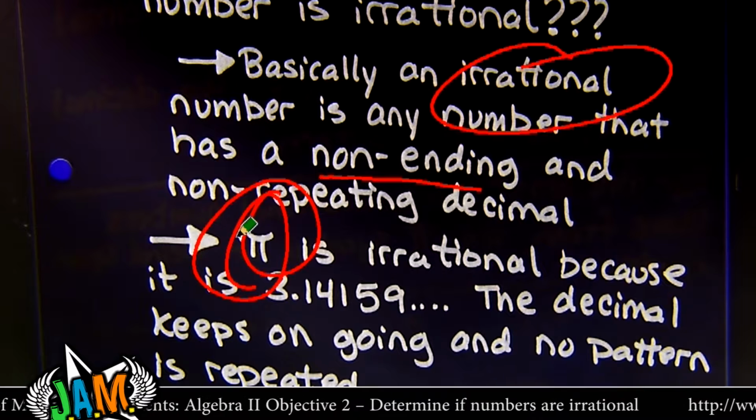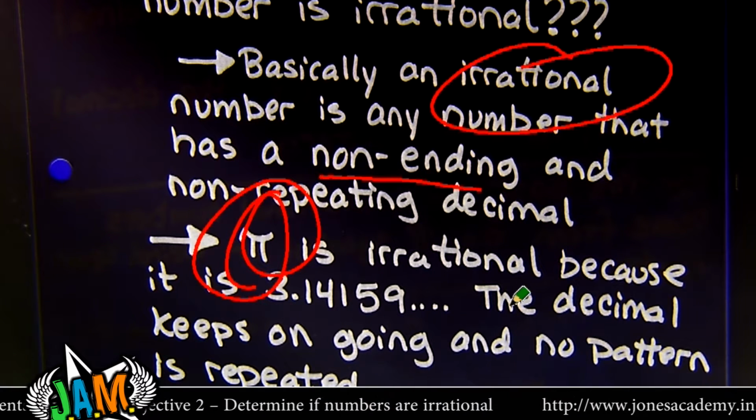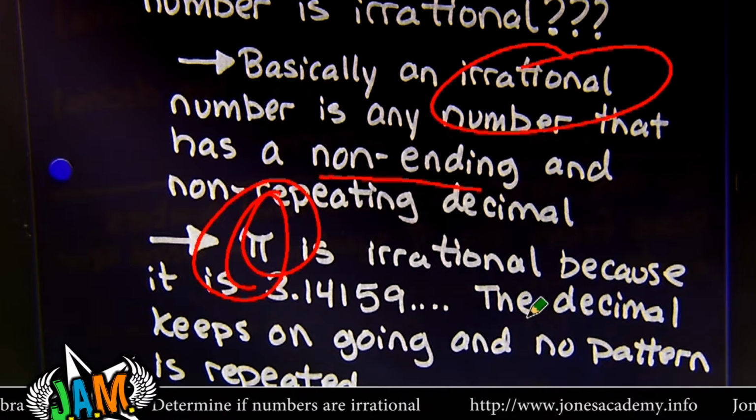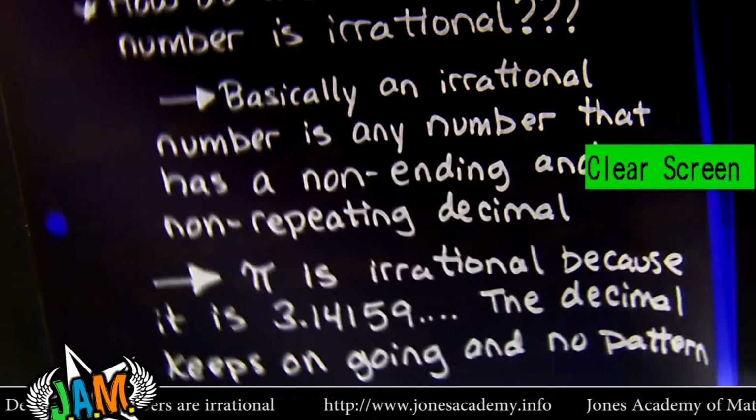So if you ever see the pi sign, even if it's in a fraction, like pi over 6, irrational. Or 3 over pi, irrational. If it's any bit in the number, pi is automatically irrational.